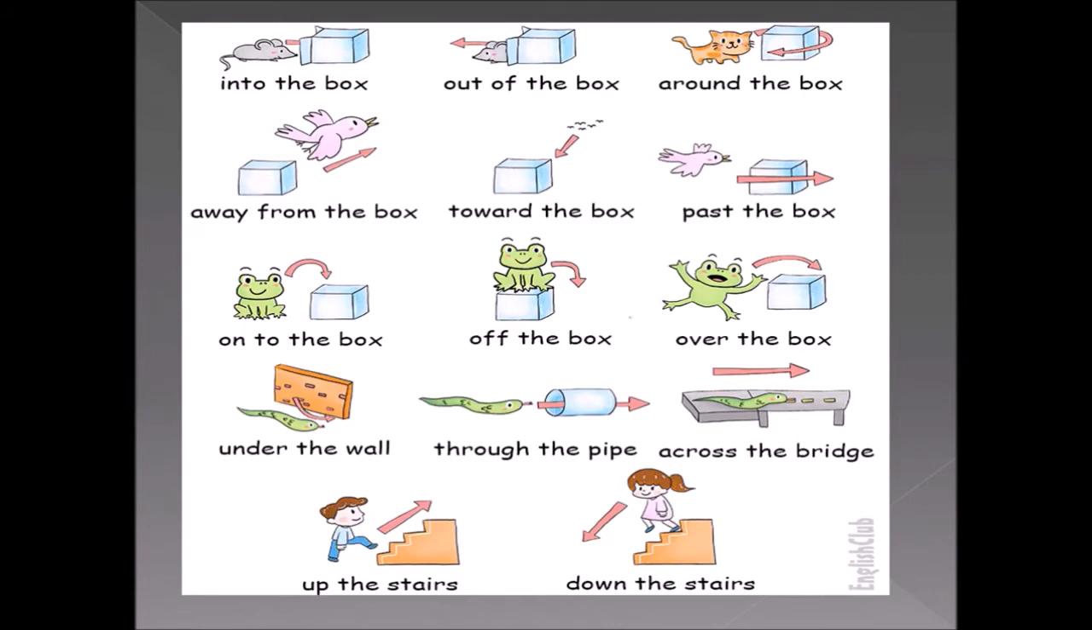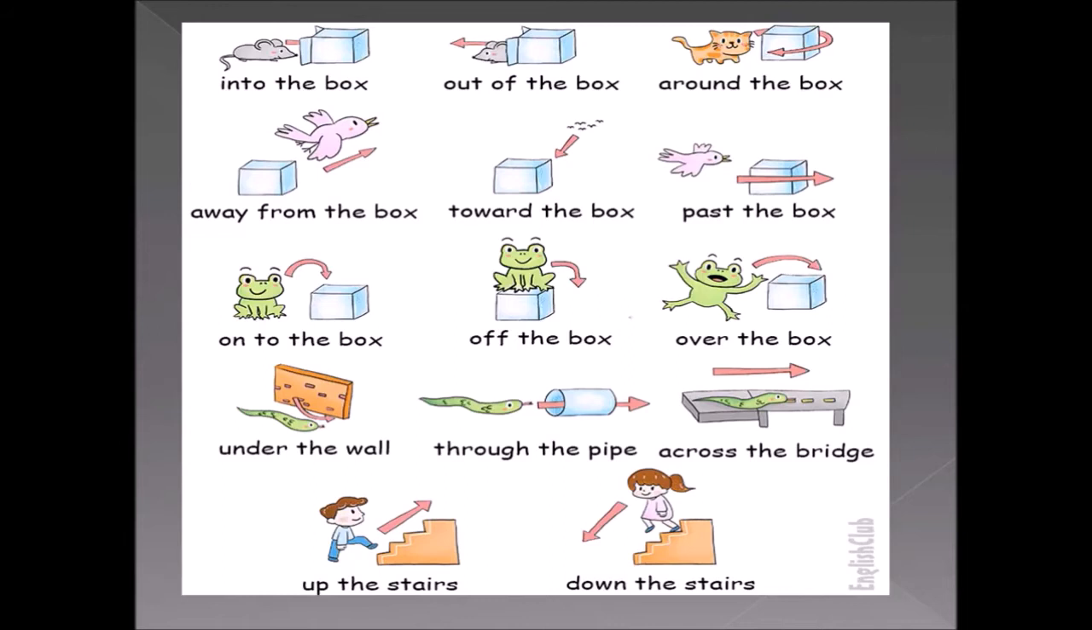Okay. So look at the next example. The rat is coming out of the box. It is coming out of the box, not outside the box. Okay. So look at the next picture. There is a kitten there, a tiny cat. So the cat is going to come around the box. Around in the sense it is going to make a round around the box. That's why we are using around there.